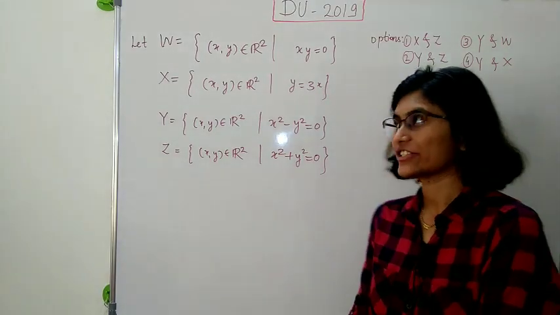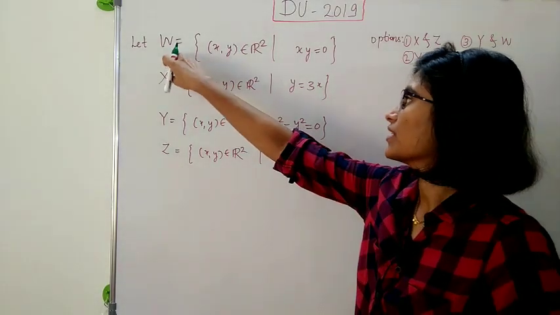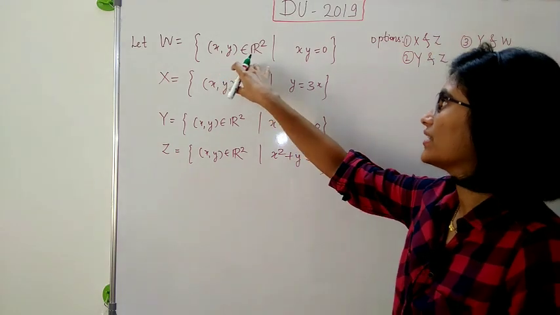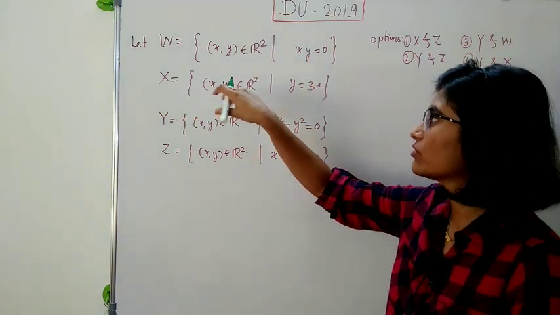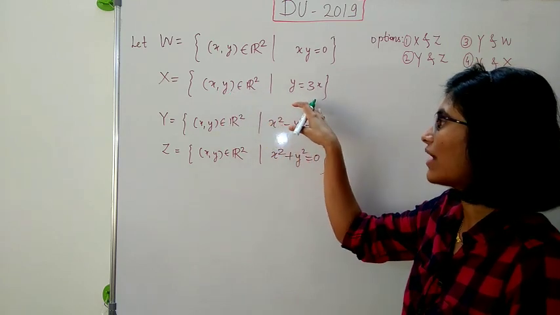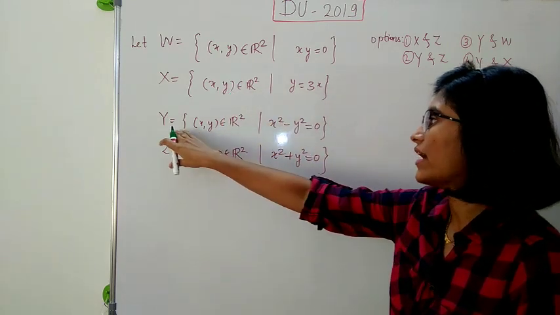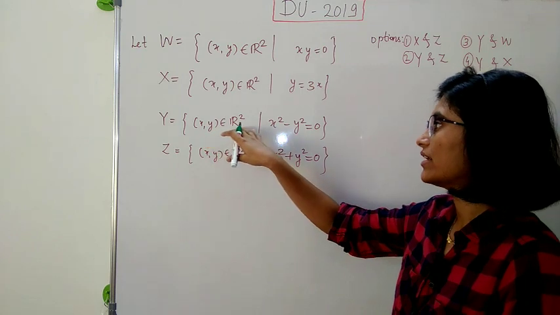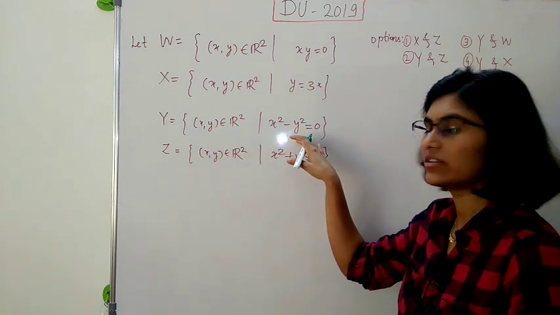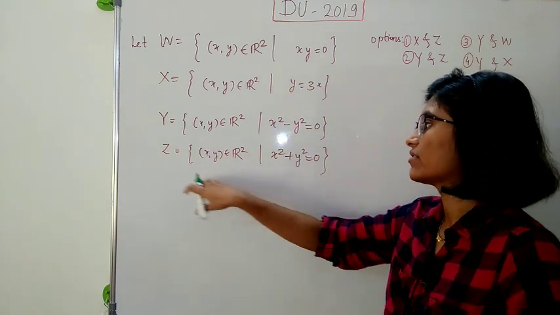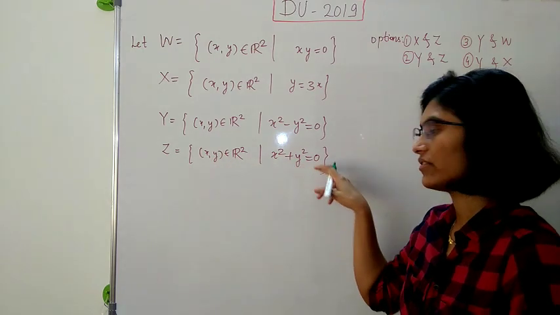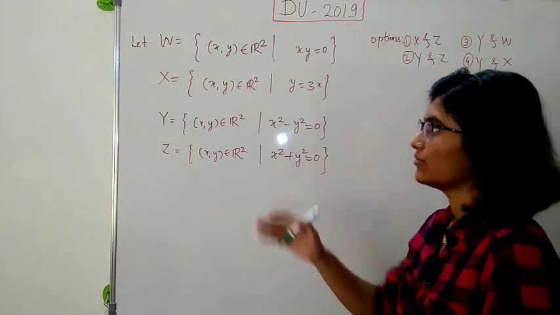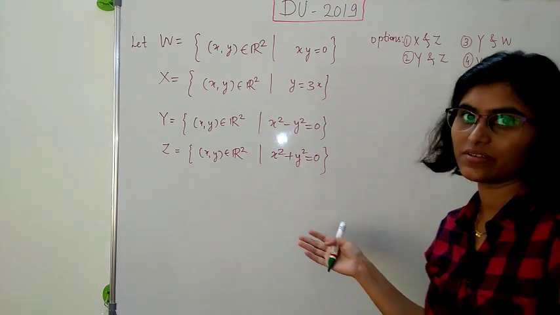Let us solve another question. Let W be the set of all (x, y) in R2 such that x into y is 0. Then X is the set of all (x, y) in R2 such that y is equal to 3x. Y is the set of all (x, y) in R2 such that x square minus y square is equal to 0. And Z is the set of all (x, y) in R2 such that x square plus y square is equal to 0. Then which of the following are subspaces?